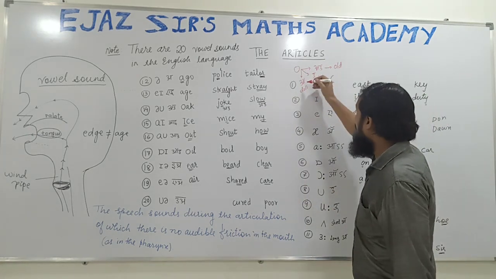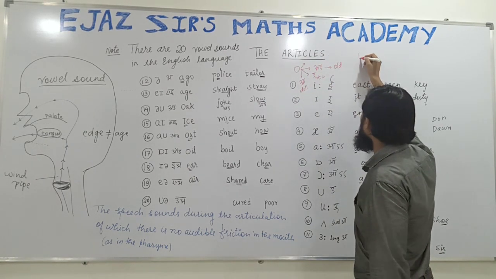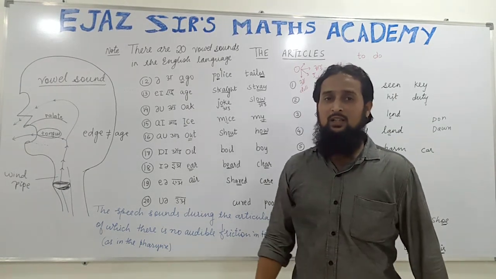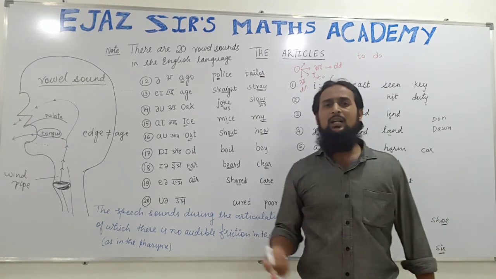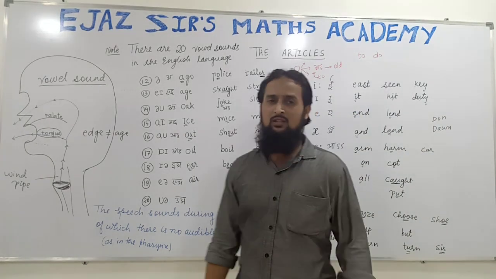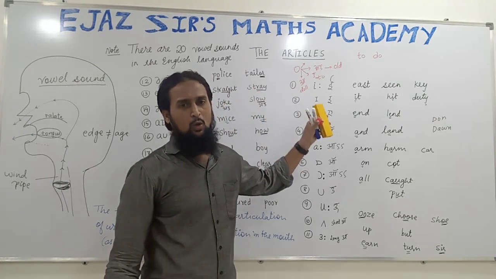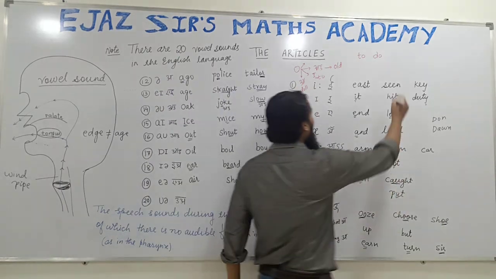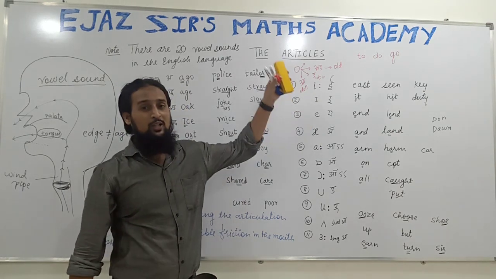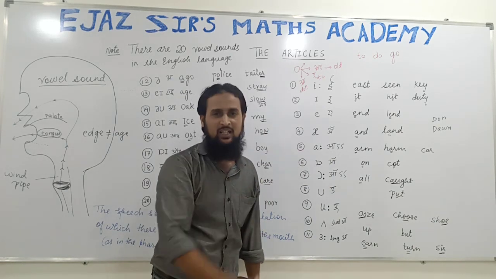Sometimes O produces the sound O. So TO, DO. There was an old movie in which I think Amitabh Bachchan and Dharmendra played the lead role. And in that movie, Dharmendra asks a question. English is a very funny language. I can't understand the rules. TO is to, DO is do, then why is GO not go? TO is to, DO is do, so GO should be go, but it is not go, it is go in India.